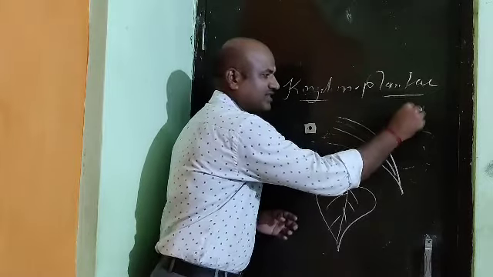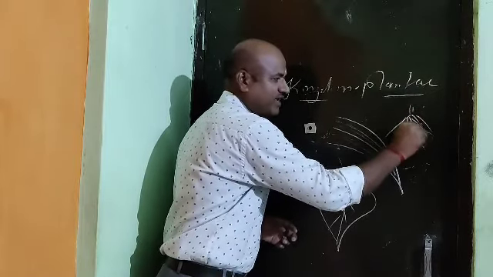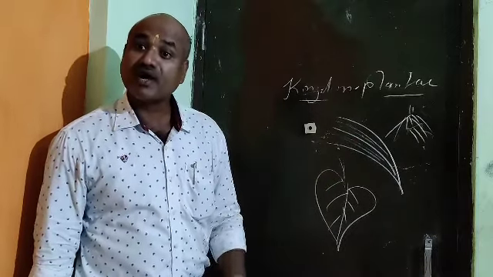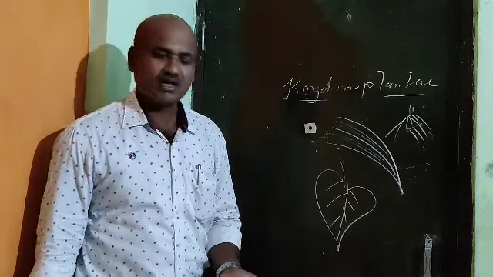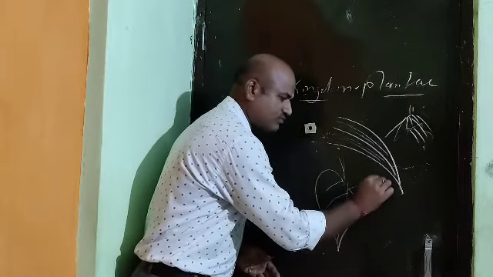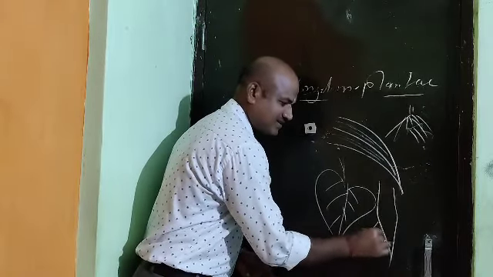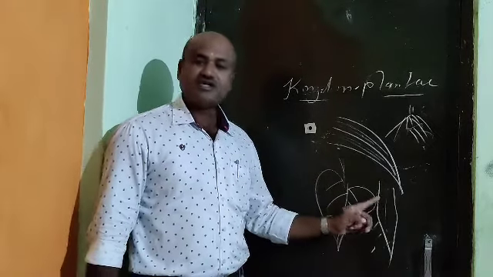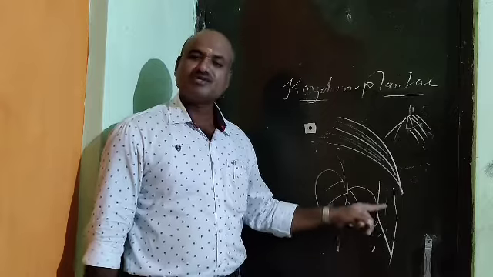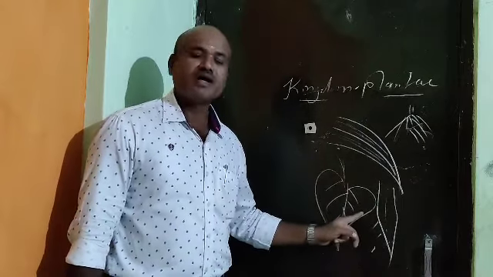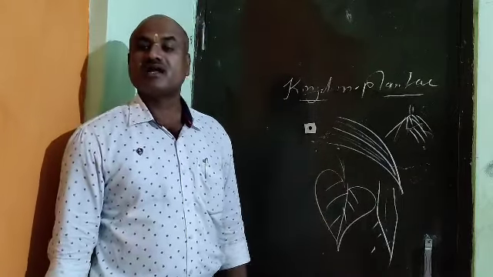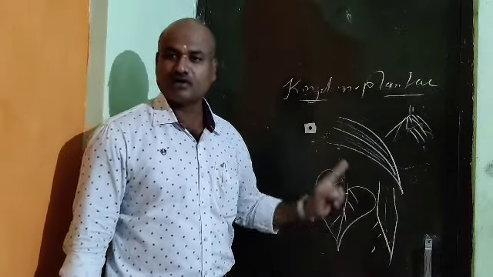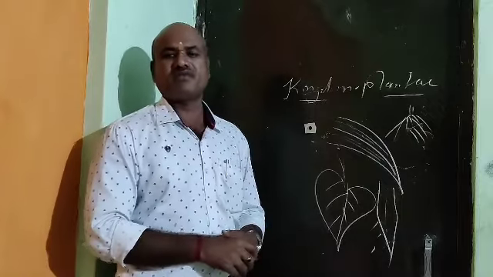Means such type of roots are there. Small, fine roots are there. This is called adventitious or fibrous root system. Another name is there. And the root system called tap root system is totally related with the dicot. Never such type of root system is there in the monocot, and never such type of root system is there in the dicot. This is the major difference between them both.